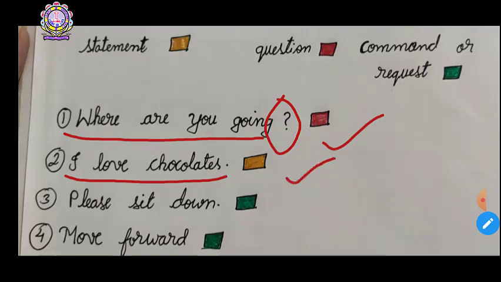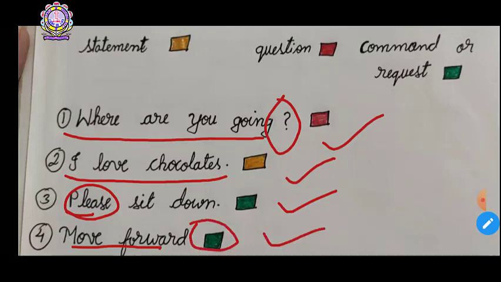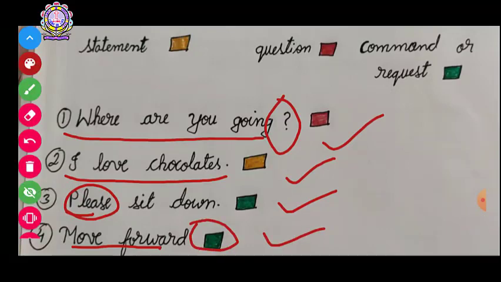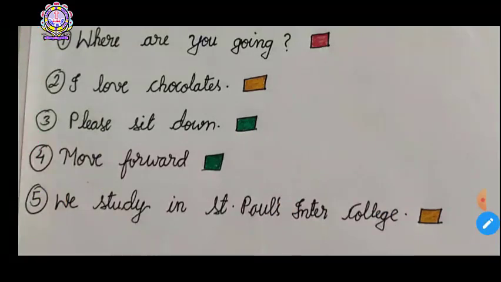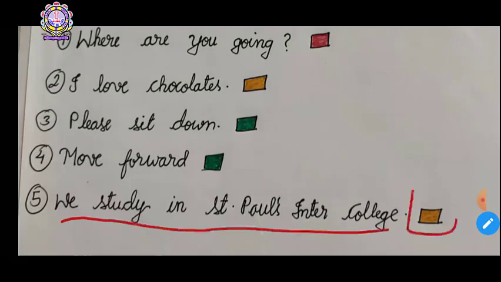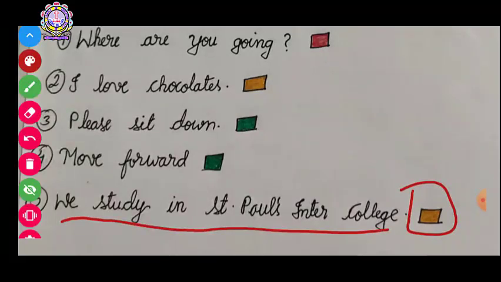Please sit down. The word please is here. That means it's very easy, it's your request, isn't it? Move forward. Now this sentence is giving the command, so it's in green. So it's your command. Now last one. We study in St. Paul's Inter College. Now this sentence is also giving the information, then this will come in your statement. So it's in yellow.